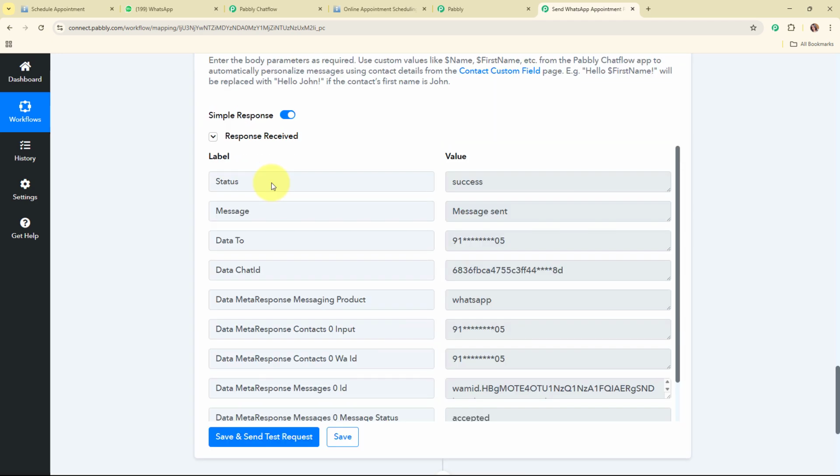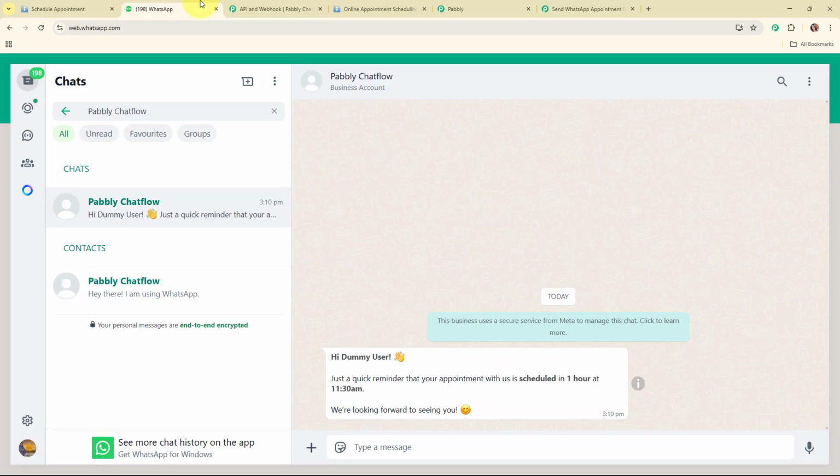And here you can see we have received a successful response. That means we have successfully sent a WhatsApp message to our WhatsApp chat. So let's go and check it. And here you can see we have successfully received a message that says, "Hi dummy user, just a quick reminder that your appointment with us is scheduled in 1 hour at 11:30 AM. We are looking forward to seeing you." Alright, so with this we have successfully set up this action step as well.